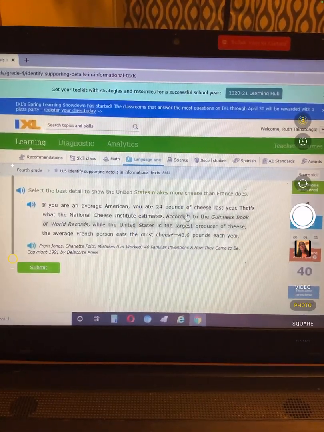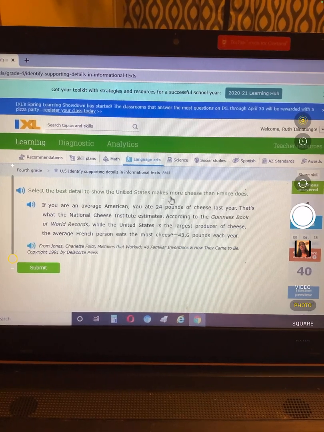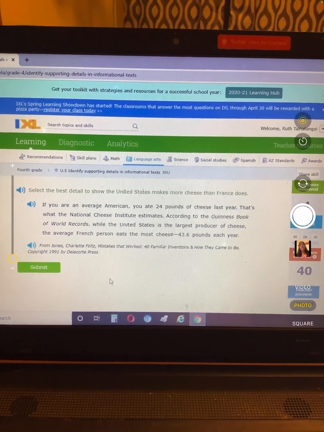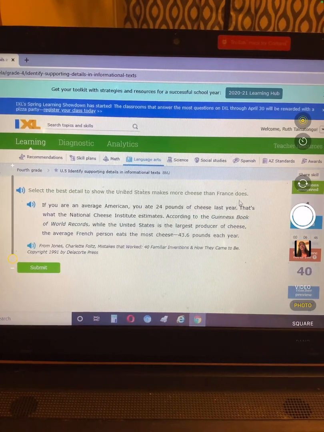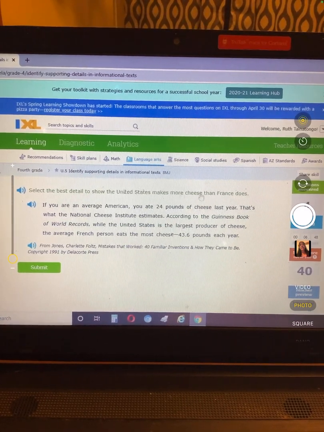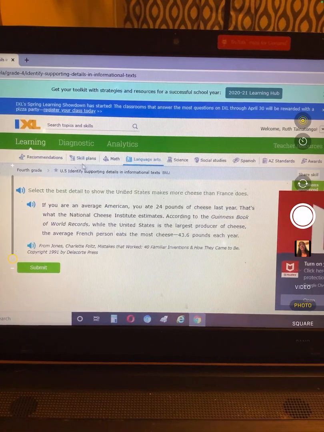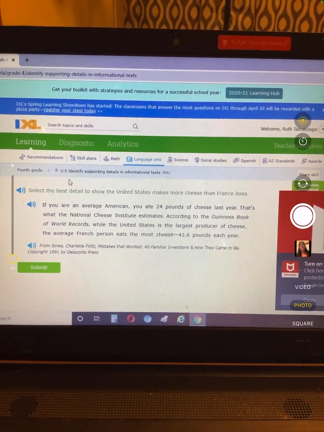Okay, so that's what you're going to do. Show the best detail that shows the United States makes more cheese than France. Okay, so you have to look through this to find out which sentence tells you the U.S. makes more cheese than France. Okay, you will go now to IXL Language Arts.